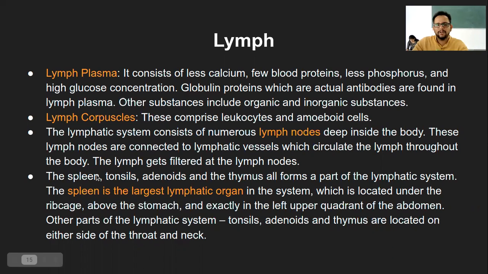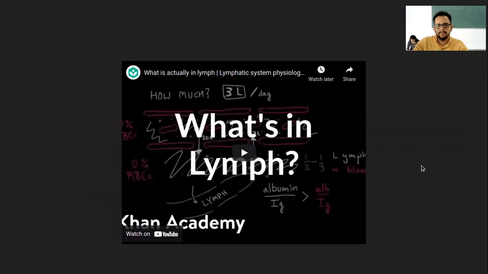Just this part you need to remember: the spleen, tonsil, adenoid, thymus, these are all part of the lymphatic system, and the spleen is the largest lymphatic organ, and again its location is given. That is most of the description of the lymph and the lymphatic system altogether.